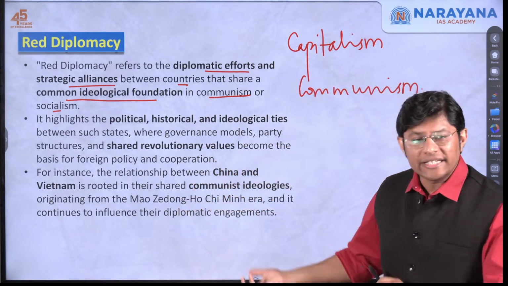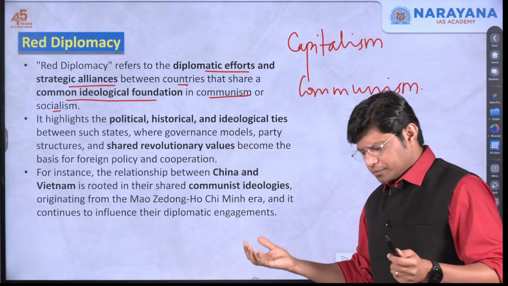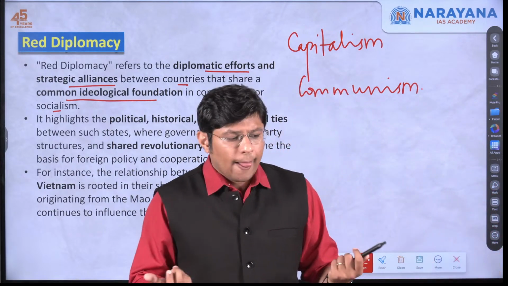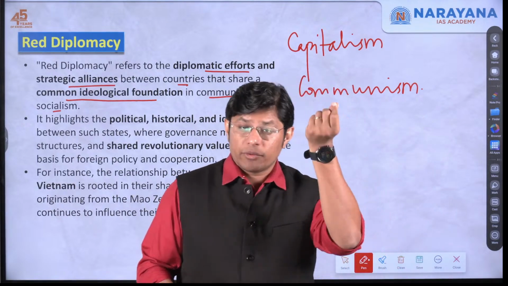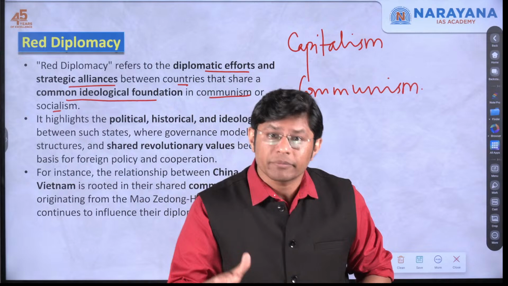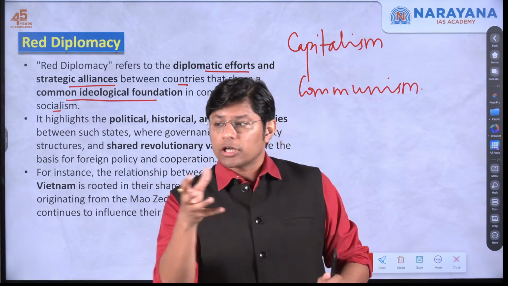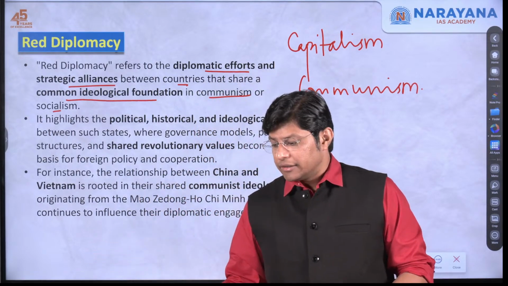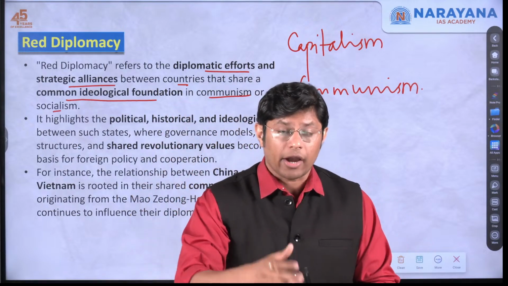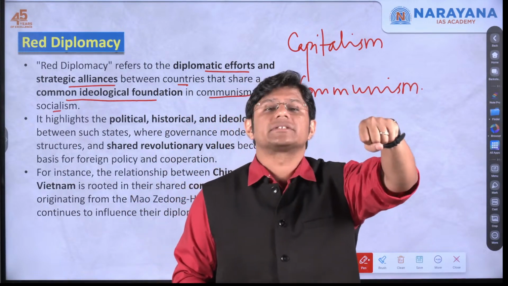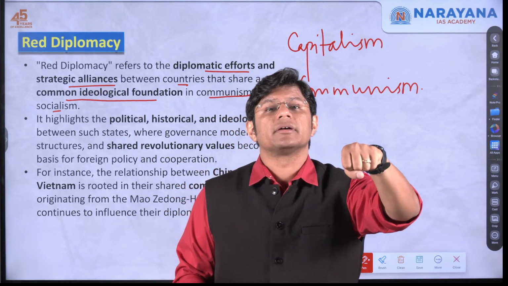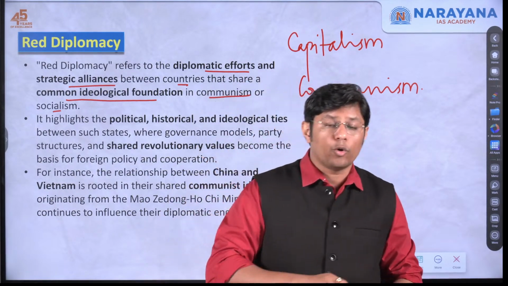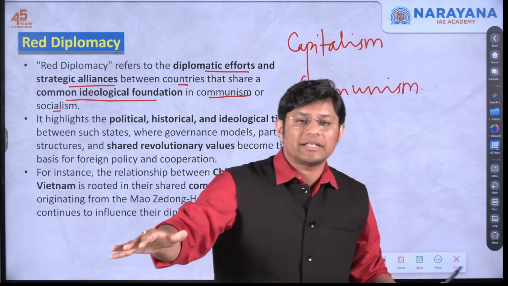So, in countries like China, Vietnam, or Cuba, where the capitalists were actually ruling, or let's say 1% of the population was ruling over 99% of the population, the common people rose in rebellion and fought against the monarchs or the lords, and finally overthrew or dismantled their government.